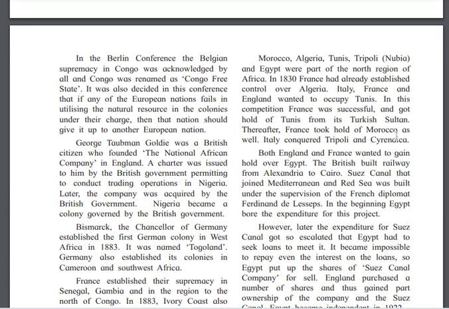So if any colonizer is not able to properly utilize their natural resources, that colony needs to be given to another European nation so they can utilize it. This rule was decided there.